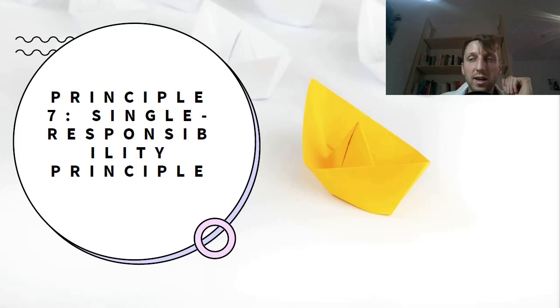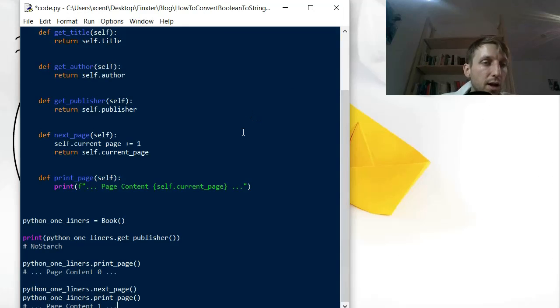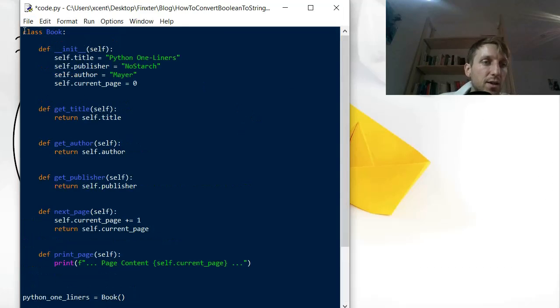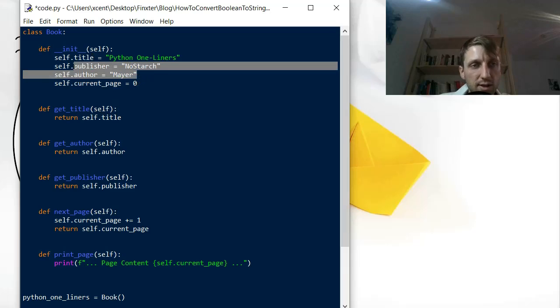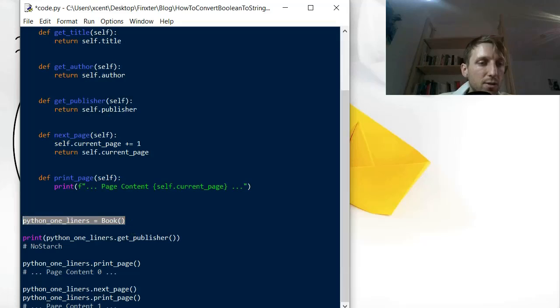So let's consider a small example again to show this issue. Say we have a class called book. It has a constructor, and we have some attributes like title, publisher, author, and the page number. This is just some information about the book, and this code is used to create your own ebook reader. Maybe this could be the ebook reader software. Now we have one book. This is a particular book, and we show the page number. And here we create this book.